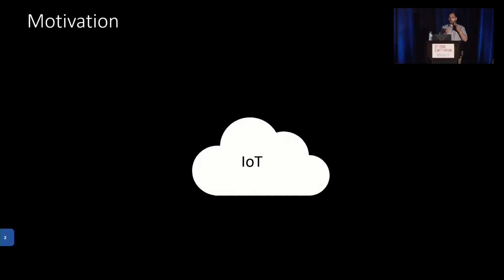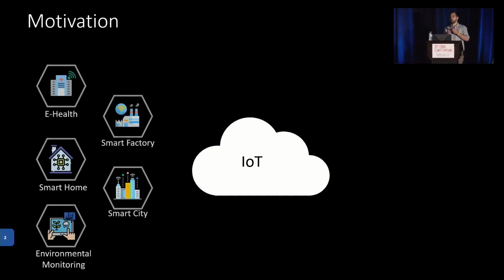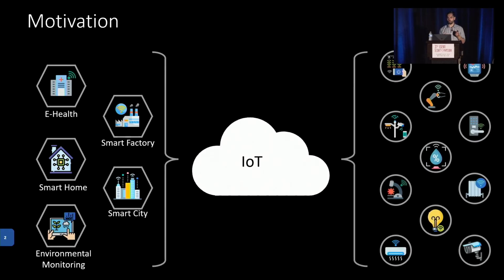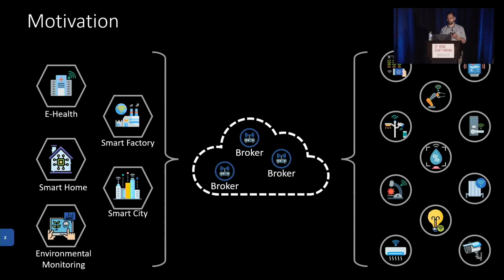IoT services are constantly expanding, from smart home solutions to smart factories and even whole smart cities. And in order to realize such large-scale IoT applications, we are deploying millions of small devices everywhere throughout our daily lives. To interconnect all these devices, IoT networks often opt to use asynchronous communication, mediated by intermediary devices, so-called brokers.